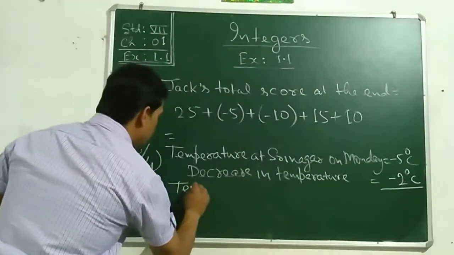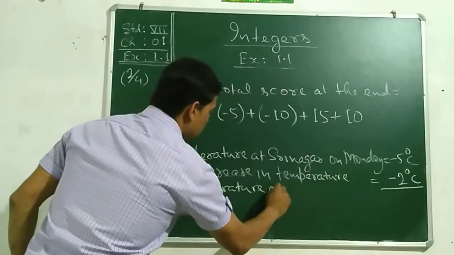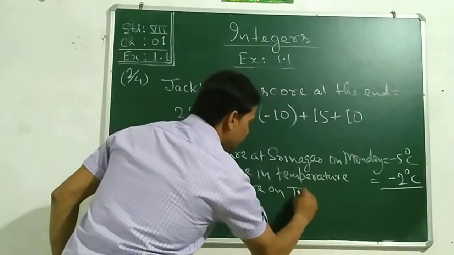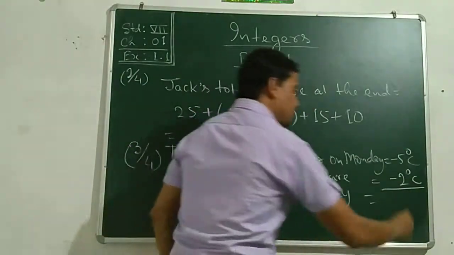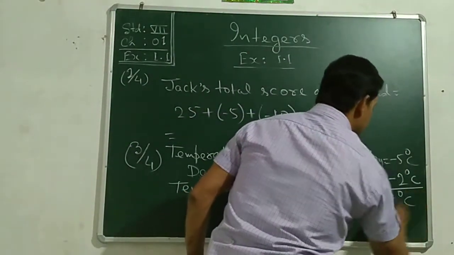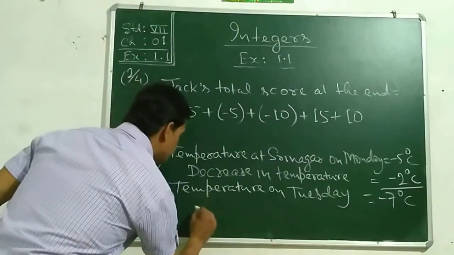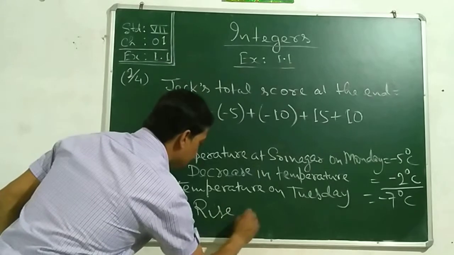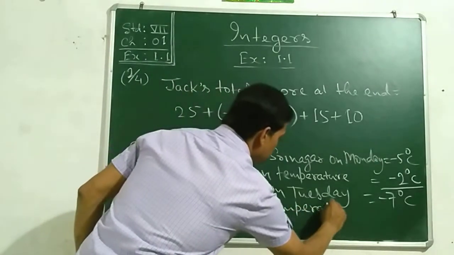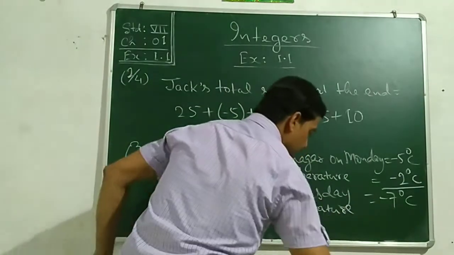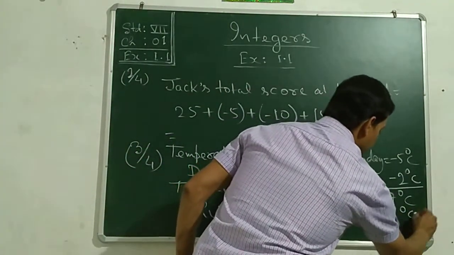So you will write temperature on Tuesday as the sum of both the integers, that is minus 7 degrees Celsius, and the next day the temperature increased, so rise in temperature, it was 4 degrees and positive.